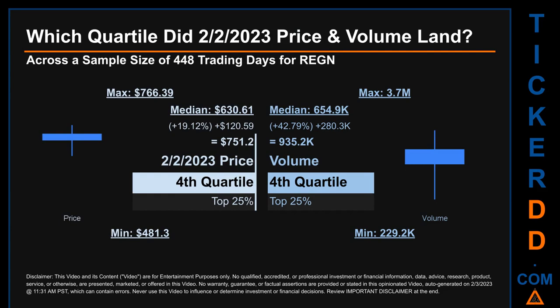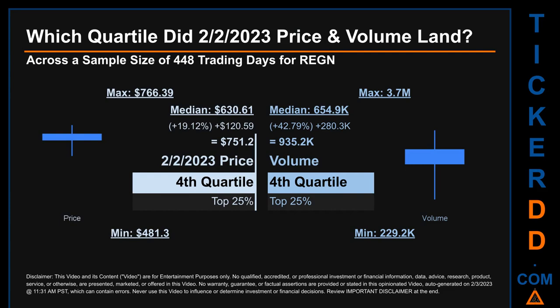Within that price range, the 2nd of February 2023 price, of $751.20, landed within the 4th quartile, meaning that it was within the top 25% of all sampled end-of-day prices. The day's volume landed within the 4th quartile, marking it within the top 25% of all sampled daily volume, which saw a max daily volume of 3.7 million and a minimum of 229.2 thousand.